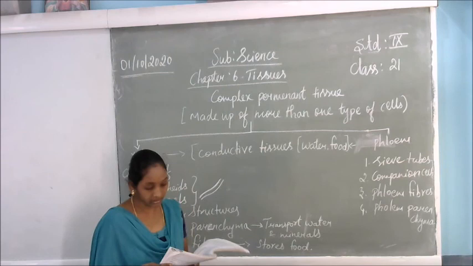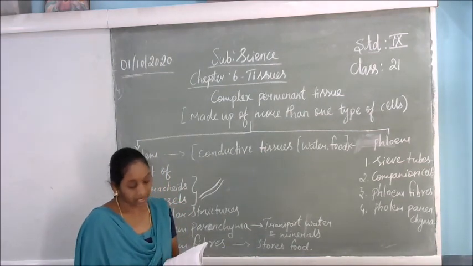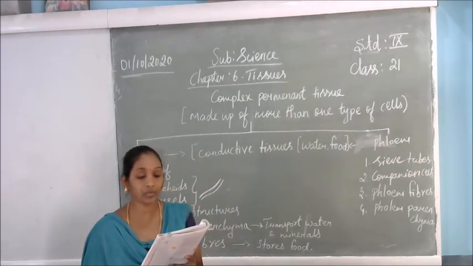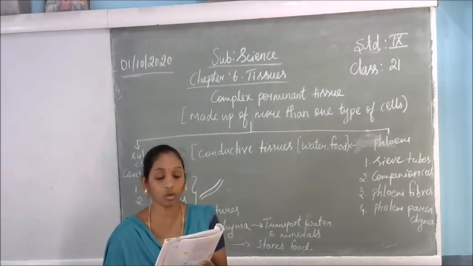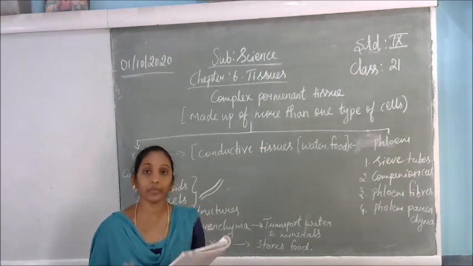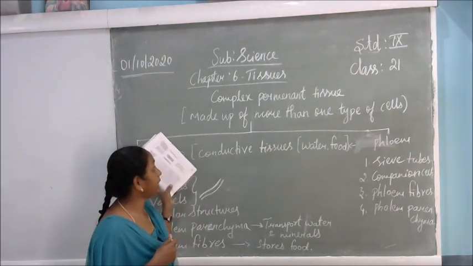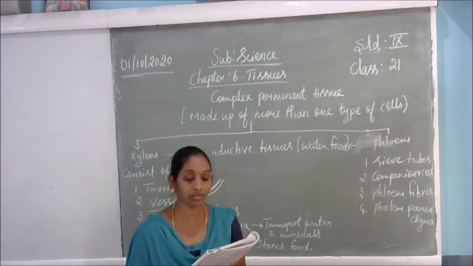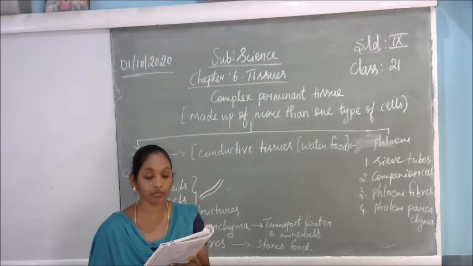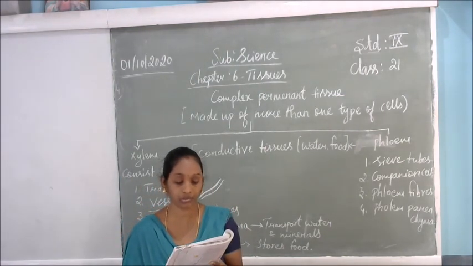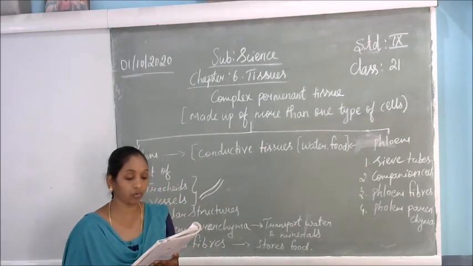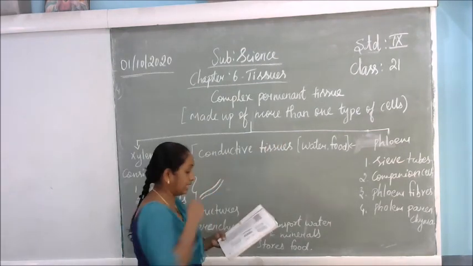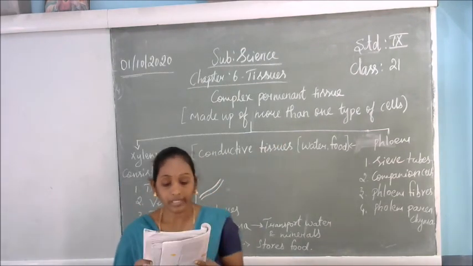Take out the textbook, page number 73, Chapter 6. Complex permanent tissues. The different types of tissues we have discussed until now are all made up of one type of cell. In the previous class we discussed the meristematic tissues, which are made up of one type of cell; such tissues are called simple permanent tissues. Yet another type of permanent tissue is complex tissue. Complex tissues are made up of more than one type of cell.